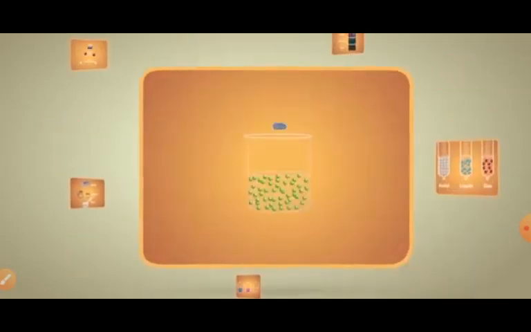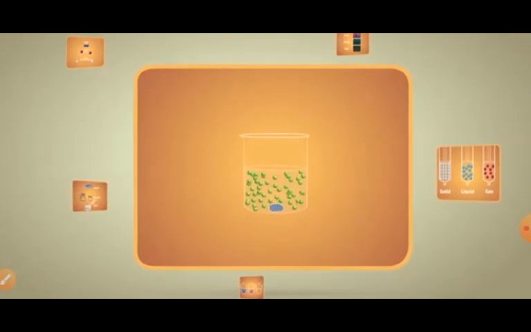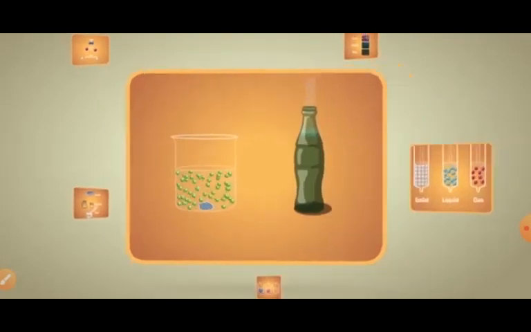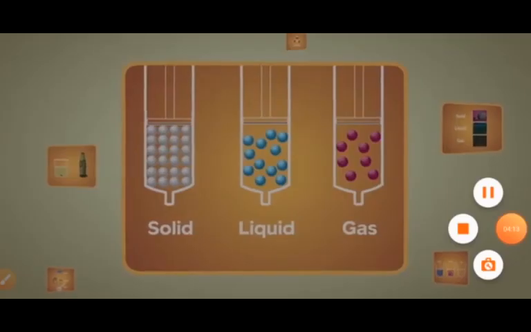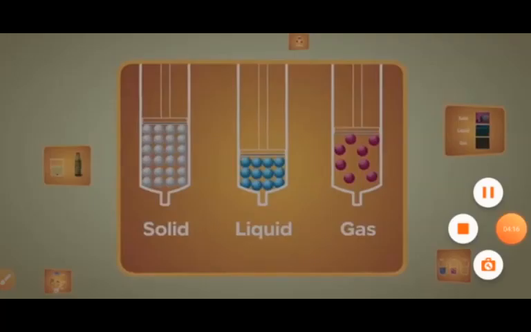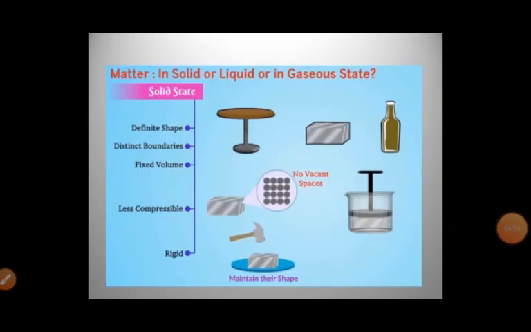Generally, density is very high for solids, moderate for liquids, and much lower for gases. Generally, compressibility and diffusion are negligible in solids, moderate in liquids, and very high in gases. So, children, let us summarize the properties of the solid, liquid, and gaseous once again. That is, solids have definite shape, distinct boundaries, fixed volume, and are less compressible, and they are rigid. Rigid in the sense they have the ability to maintain their shape.